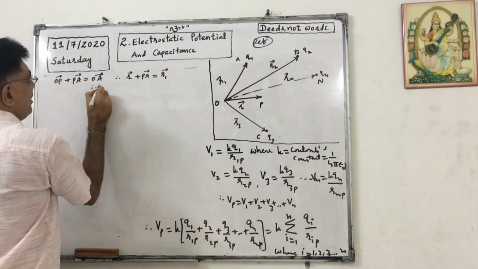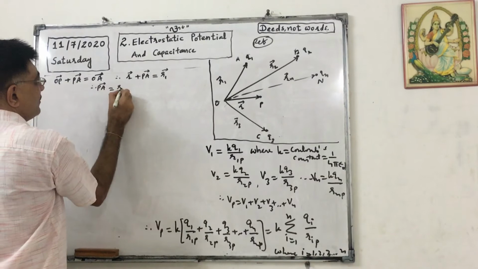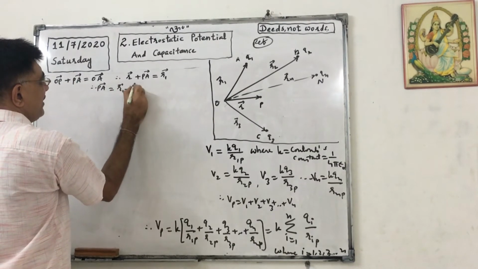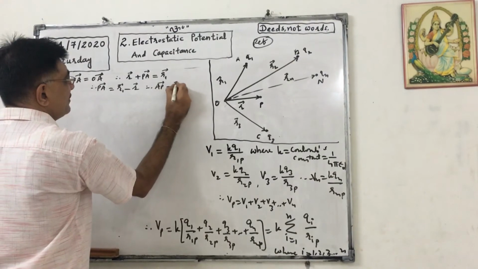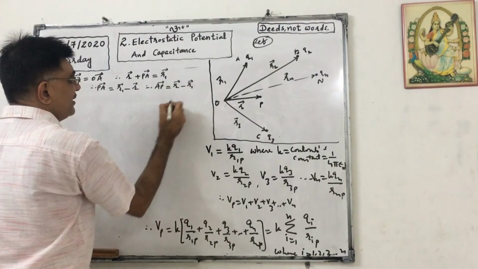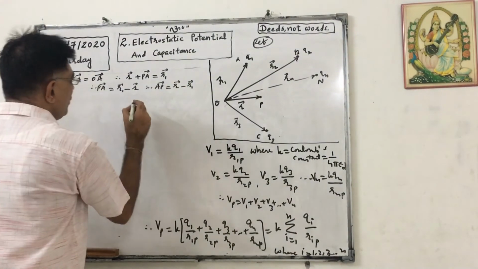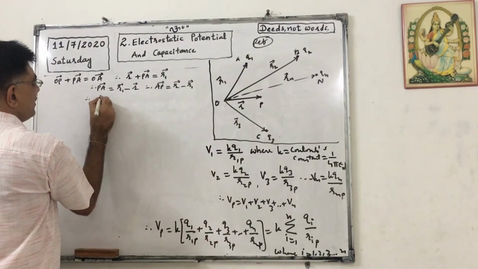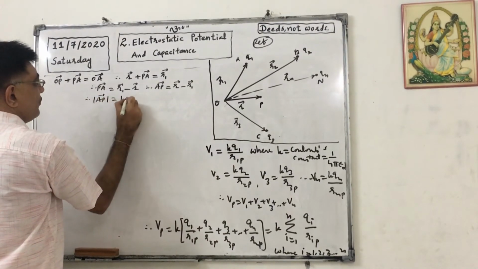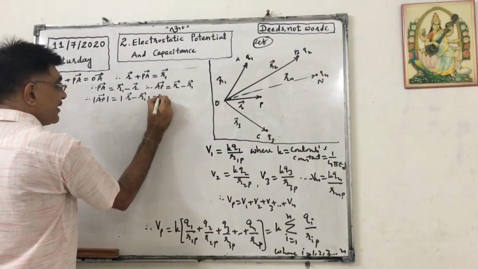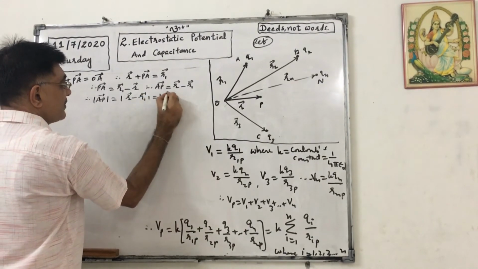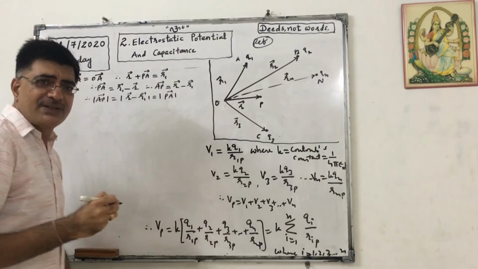So PA can be written as R1 minus R. In that case, AP can be written as R minus R1, the opposite. So mod of AP equals mod of R minus R1, which can also be written as mod of PA, because magnitudes are the same for opposite vectors.